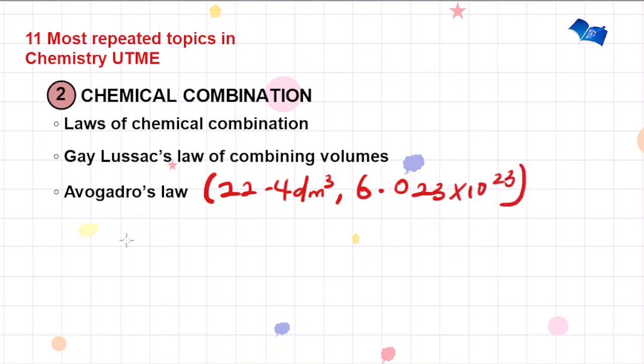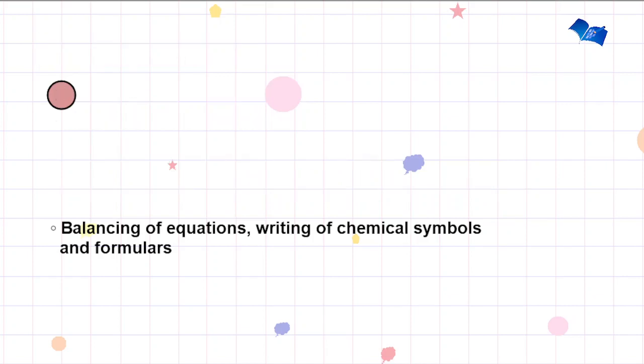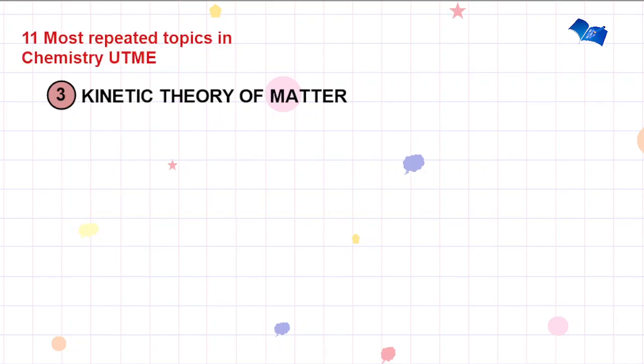So you have to note how to use these figures. You're also expected to know how to balance equations and also how to write chemical symbols and formulas. That is for the second topic. Now we'll go over to the third topic, kinetic theory of matter.